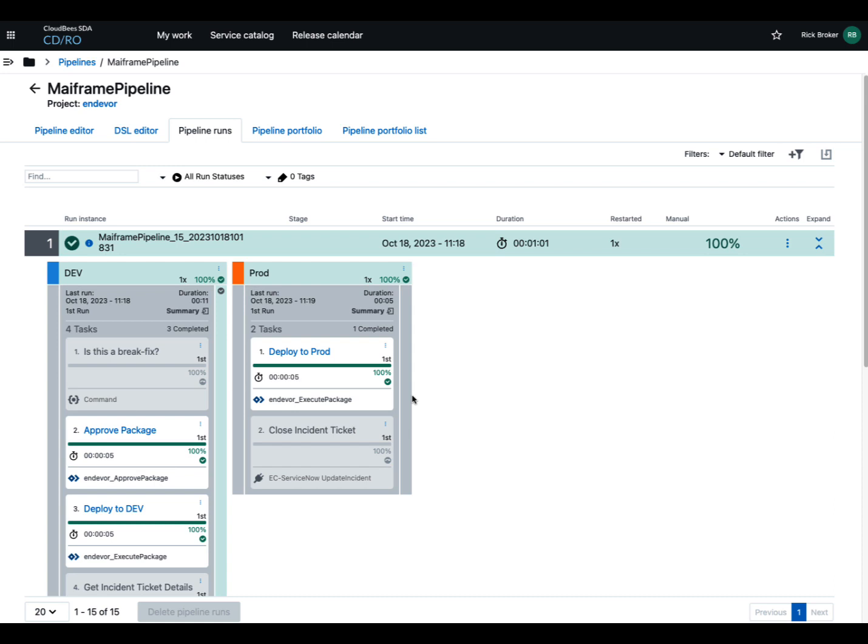If you want more information on this, I'm going to put the Endevor parts into the DSL samples, which you can find. There'll be a link in the description so you can leverage that later.